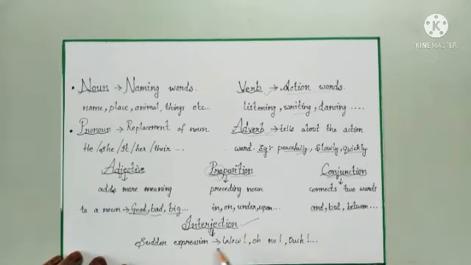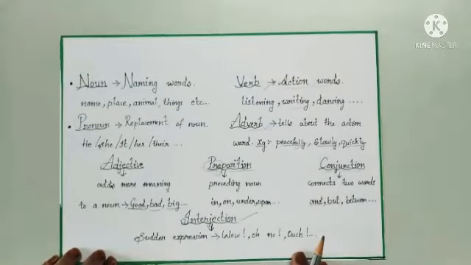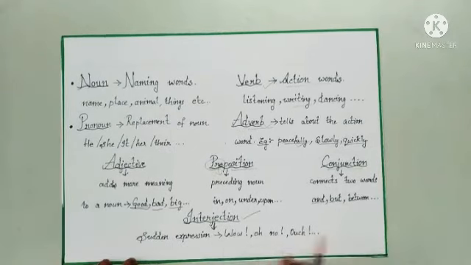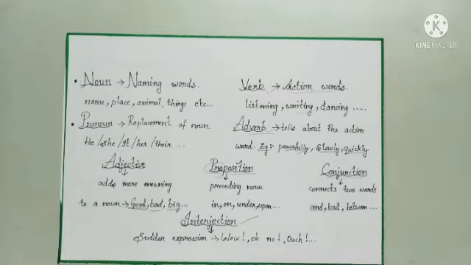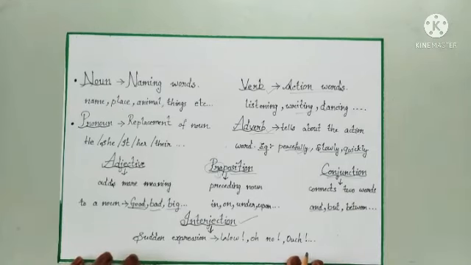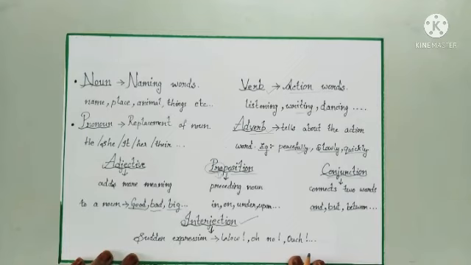Last one is interjection. Sudden expression. For example, it's your birthday and somebody has gifted you something which you like the most. Then you'll feel very happy, right? In that happiness, what sudden feeling are you going to express? It's nothing but, wow, what a beautiful car. Right? Or, oh no, it's very sad. For example, ouch. All the sudden expressions come under interjection. So these are all the parts of speech in a short and simple way to understand.